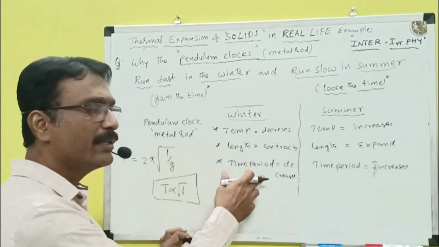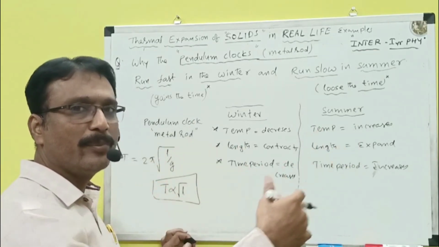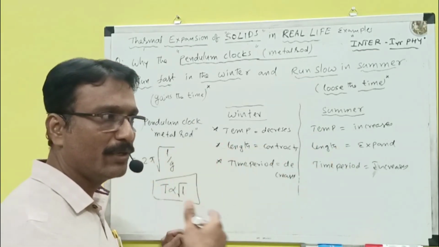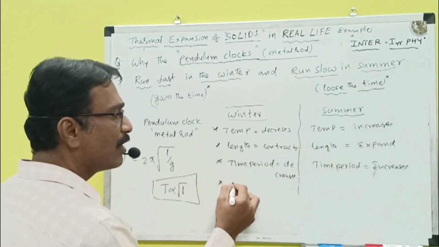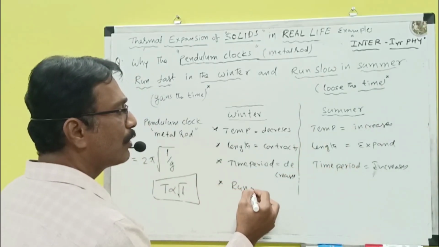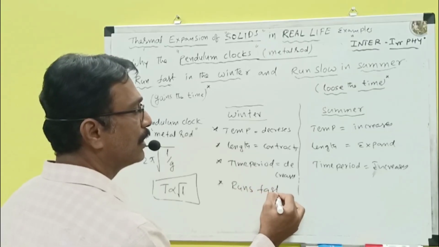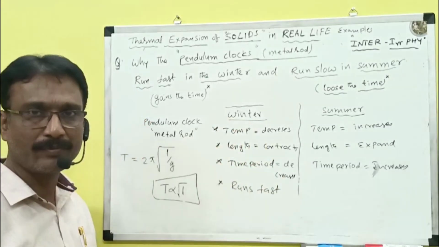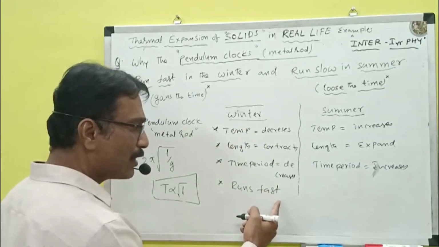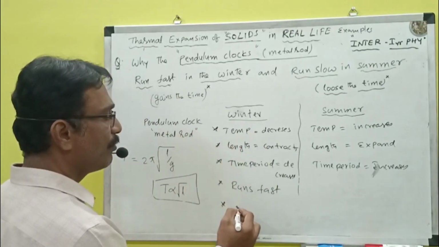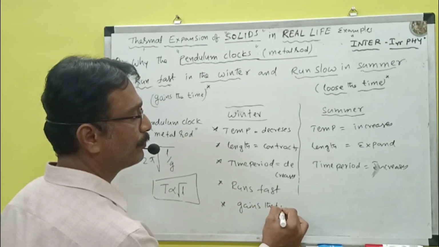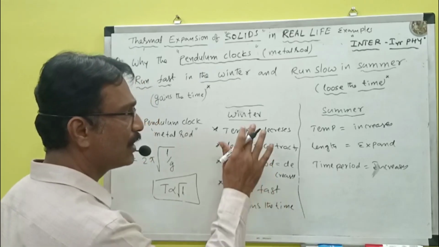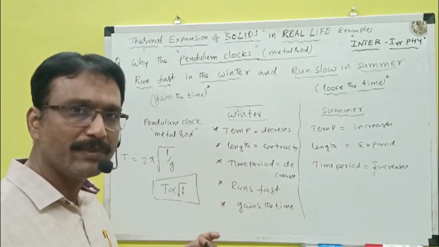What is time period? Time period means the time taken to complete one oscillation. This decreases. In this case, what will happen? The pendulum clock runs fast. In which case? This is winter. It runs fast so that what will happen? It gains the time. This is only about the pendulum clocks in the case of winter.